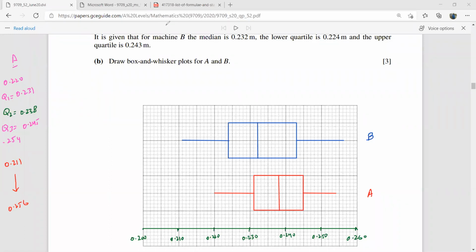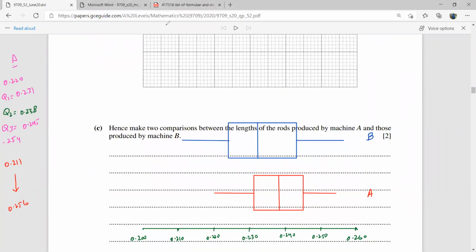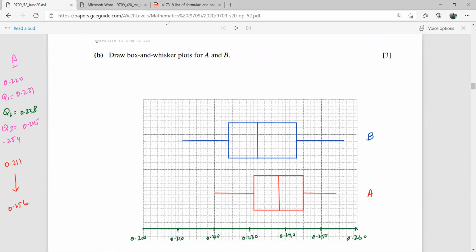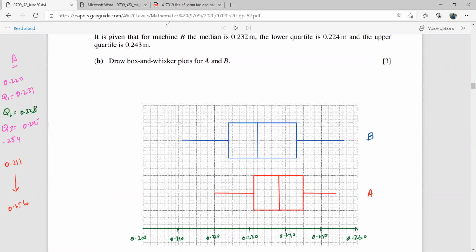Okay, now let's see what is there at the end of this question. It says, hence make two comparisons between the machine A and B. So while making comparisons, you can discuss the range, the medians, and the interquartile range. You can see if there is any outlier or not. So these things can be discussed here.